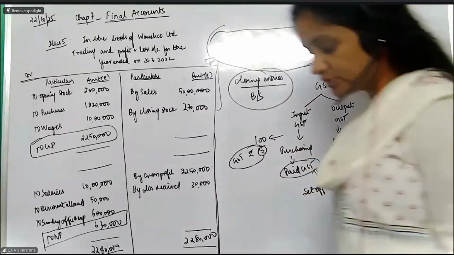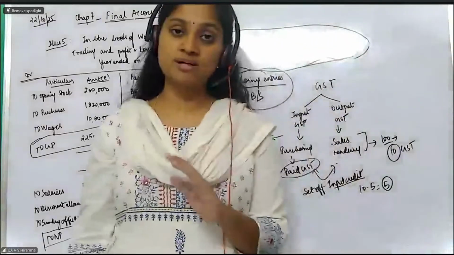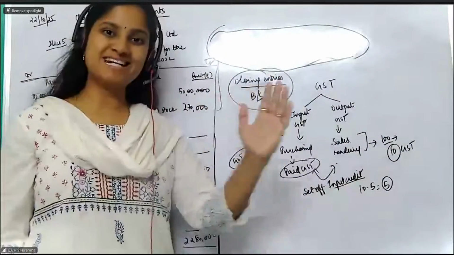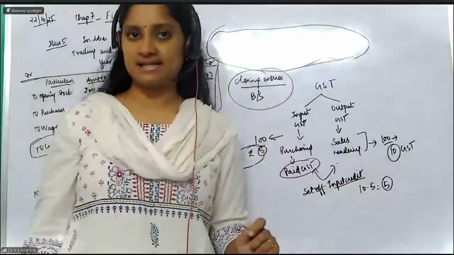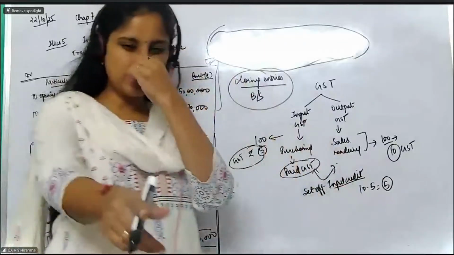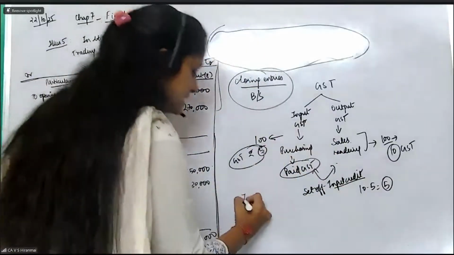So that is why I told you in inventories also, GST will not be considered as the cost, because you get the input. You can set it off. So it is a reimbursable tax. Okay. So the GST concept works like this. In your textbook, you have something called input